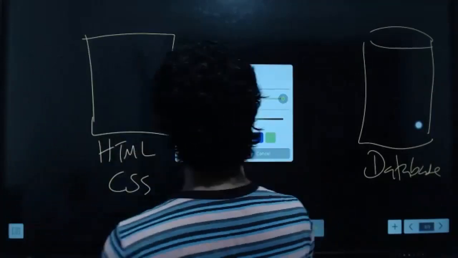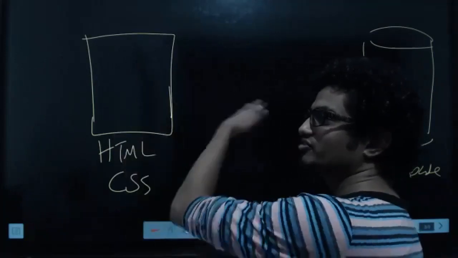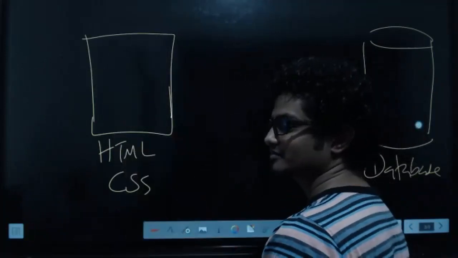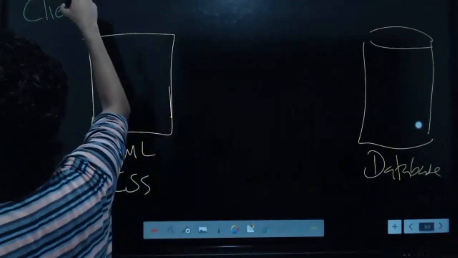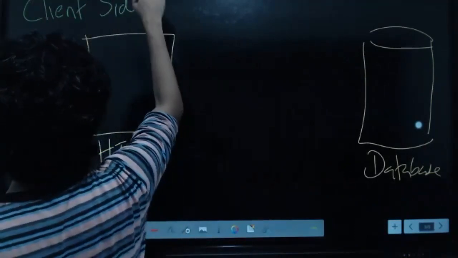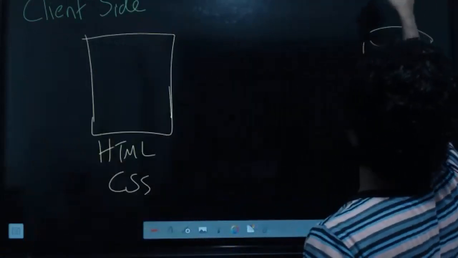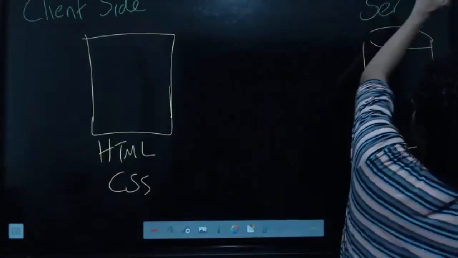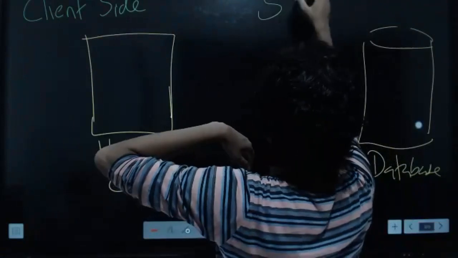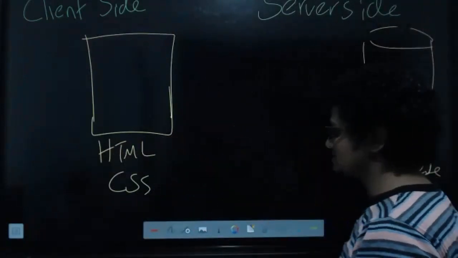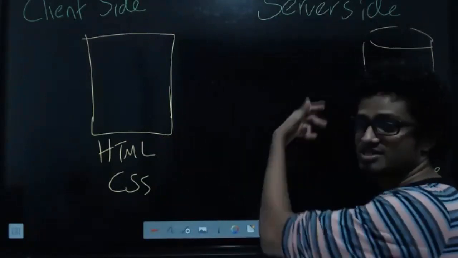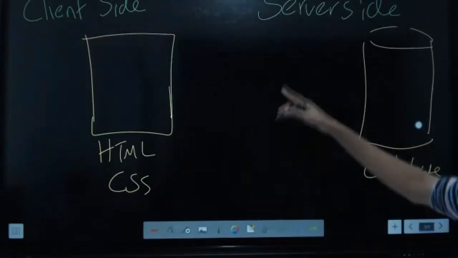Tell me one reason why. Two different sides of the world. What is this world called? This is called client side. Then what is this side? This is server side. This is where the server side is starting. So database is in which side, kids? Server side. Right? Y'all can see the text, yeah?